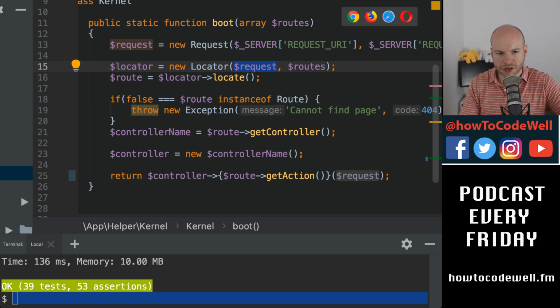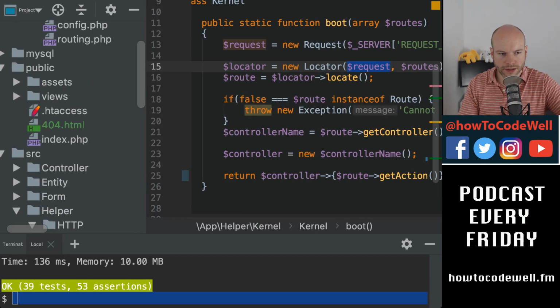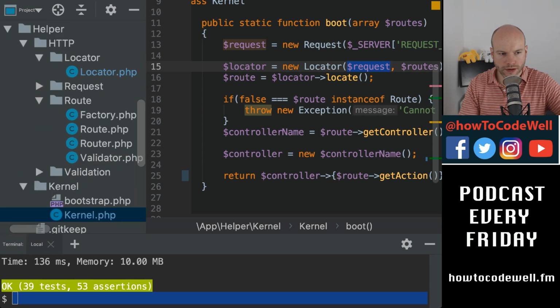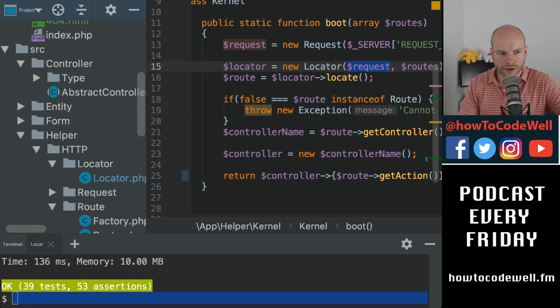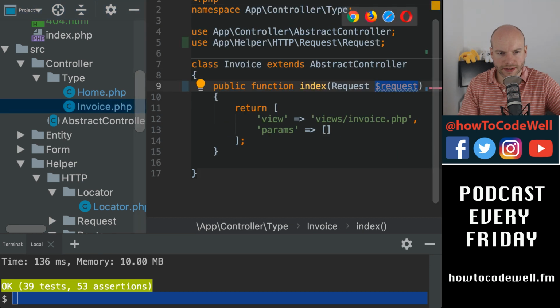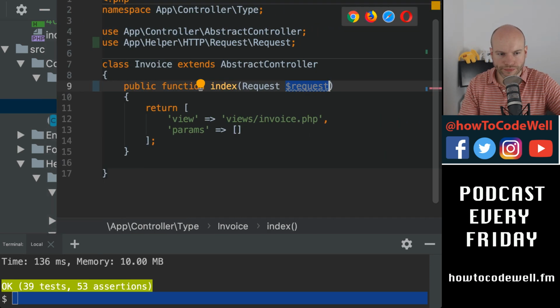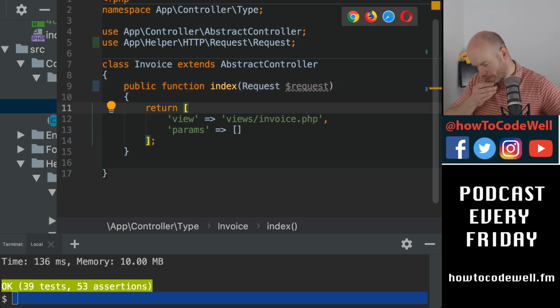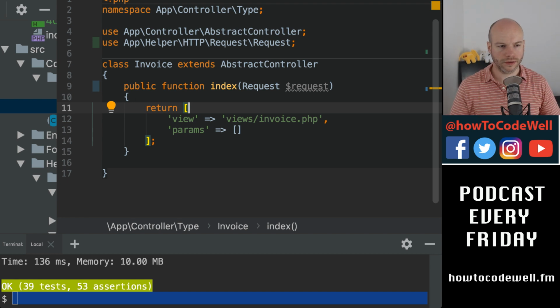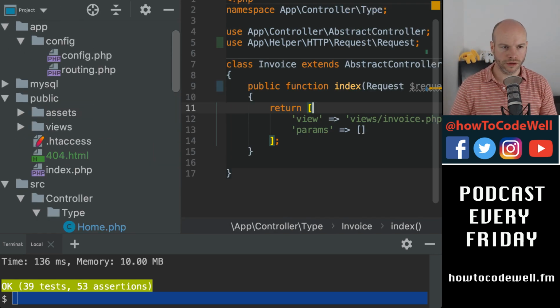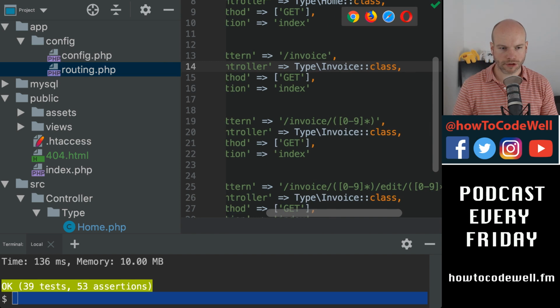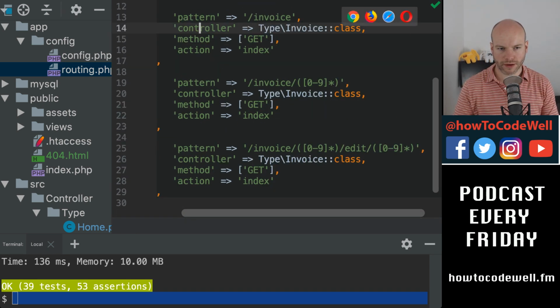So we're returning the request, passing that into the action. In this case, it's going to be controller type invoice, and this is the route that we've landed in. So what I'm going to do, just for removing confusion, because we have 3 invoice routes here, and we've only got 1 action, which is stupid.